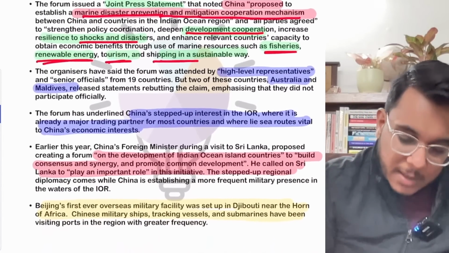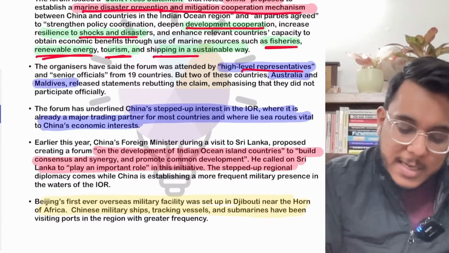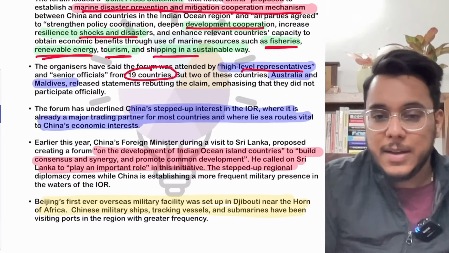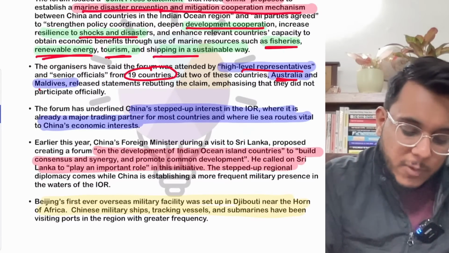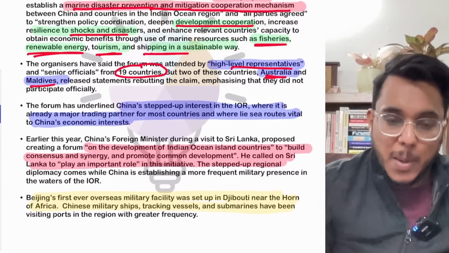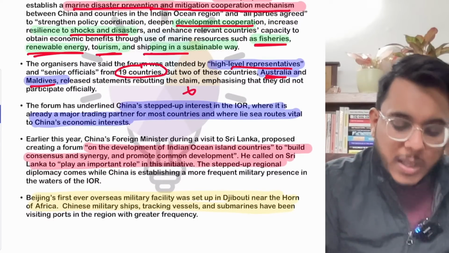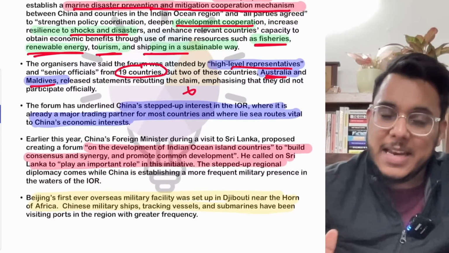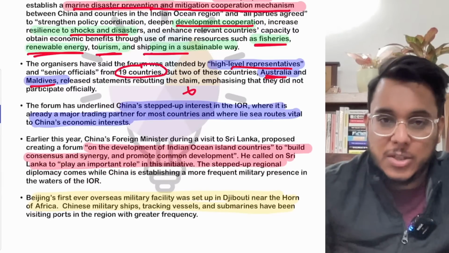In this meet, high-level representatives and senior officials from 19 countries met, which included representatives from Australia as well as Maldives. But Australia and Maldives both have denied that they sent any representation to China.